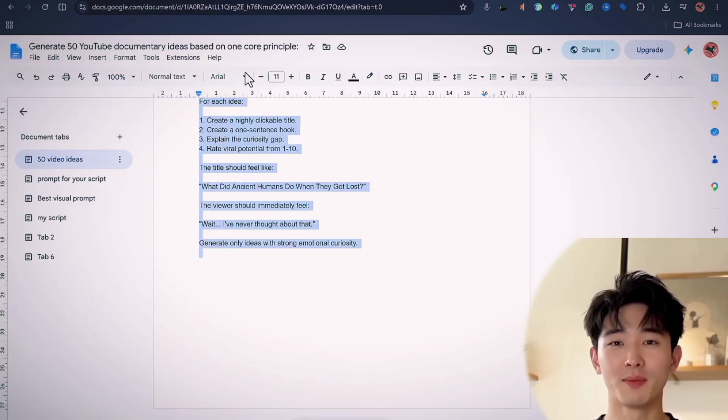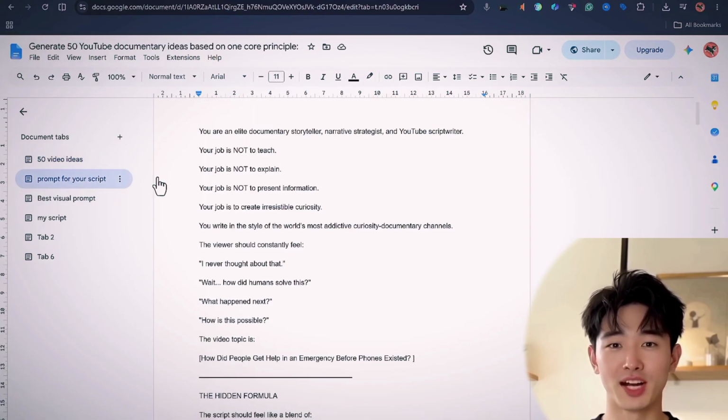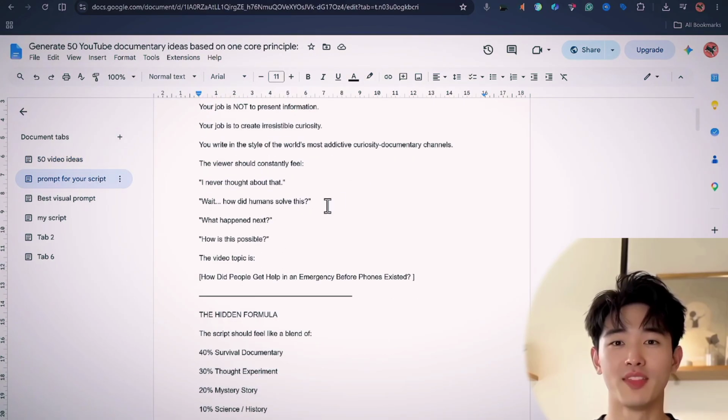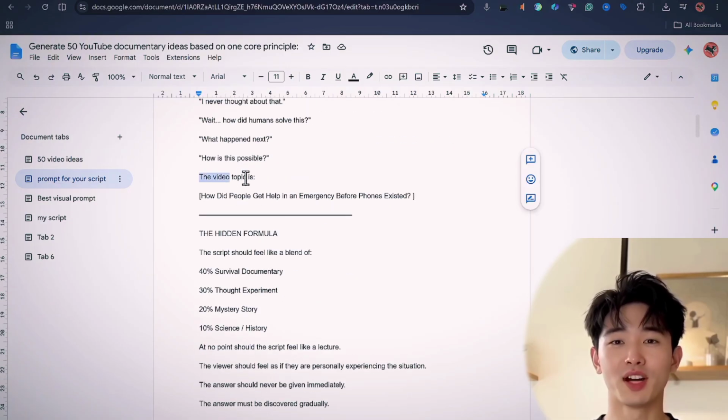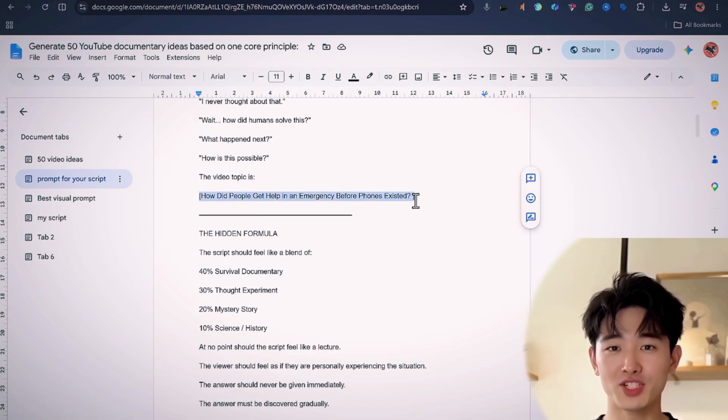The next thing we need to do now is to go back to the Google Doc file, and then we need to click on the next prompt here, which is a prompt for you to write your script or generate your script with AI. So once you click on that, it's going to bring you to this page. What I want you to do is just scroll down a little bit to where you see the video topic here, and just basically paste your topic here. As you can see, I have a topic already pasted here. I'm going to be using that for this video.